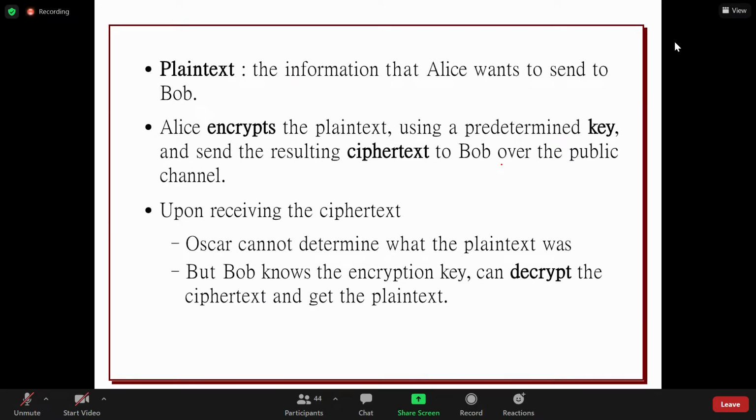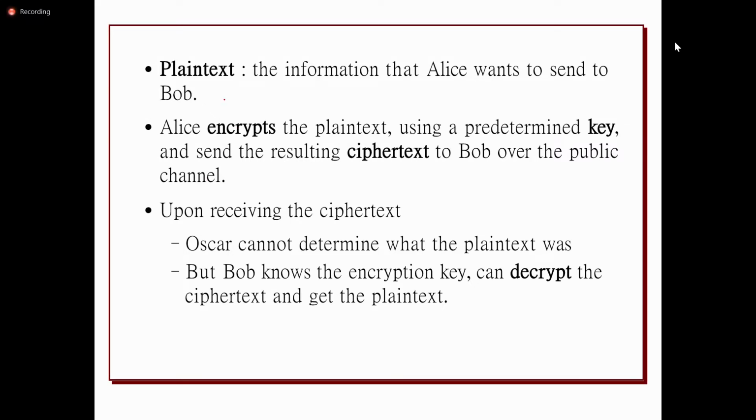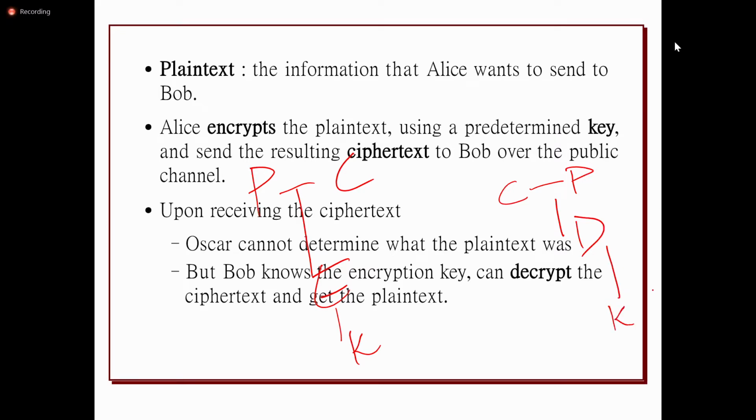So here, in order to convert plain text to the ciphertext, it uses an encryption algorithm. And this encryption algorithm uses a key. And at the receiver side, ciphertext will be converted to the plain text. It uses the decryption algorithm, and this decryption algorithm uses the key. Isn't it?